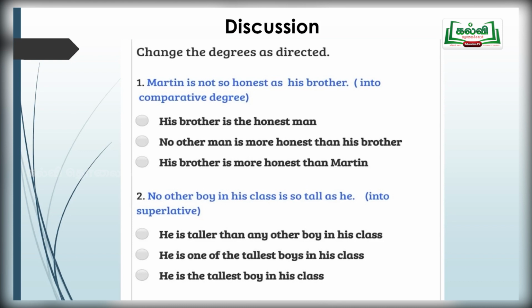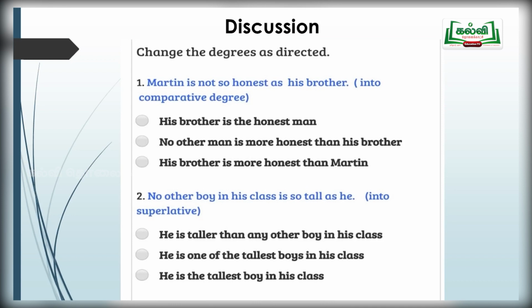His brother is more honest than Martin. Isn't it? Because if you take the first answer, it is rule 1. If you refer to the second answer, it is rule 1, positive degree. The remaining is the third one. I am just comparing the answers.